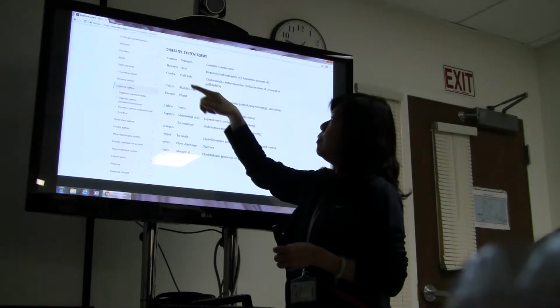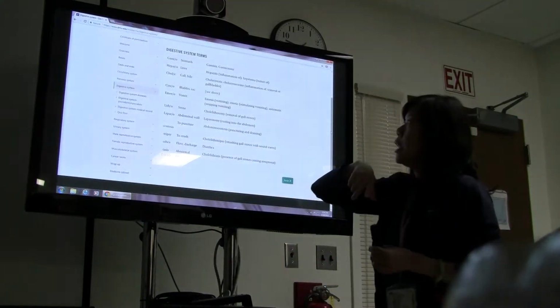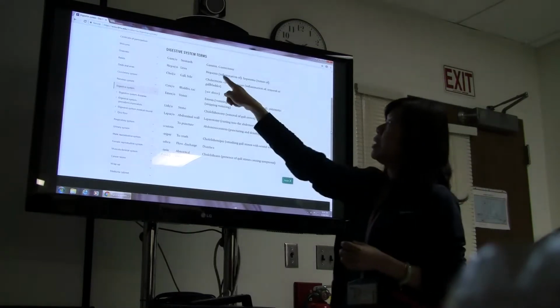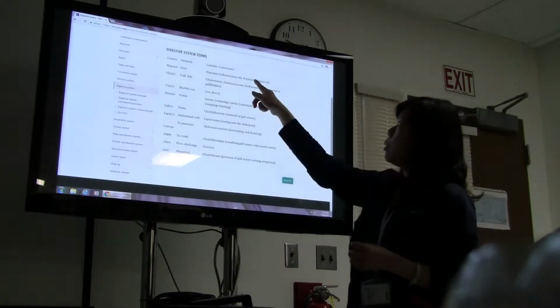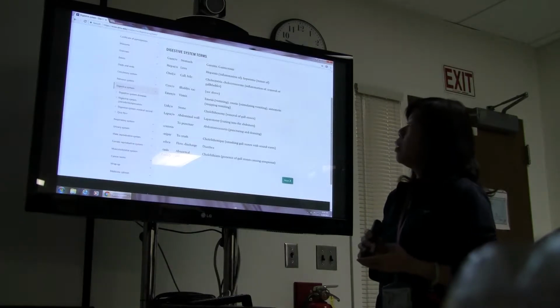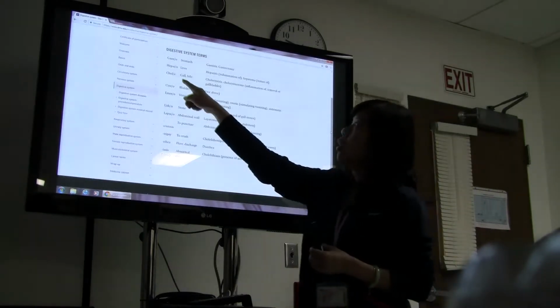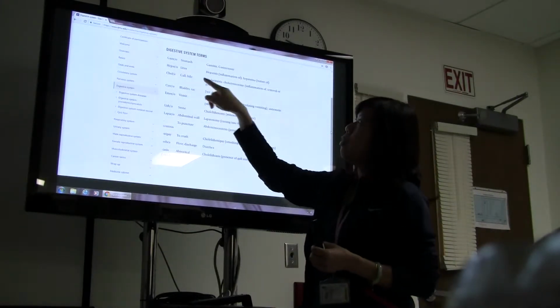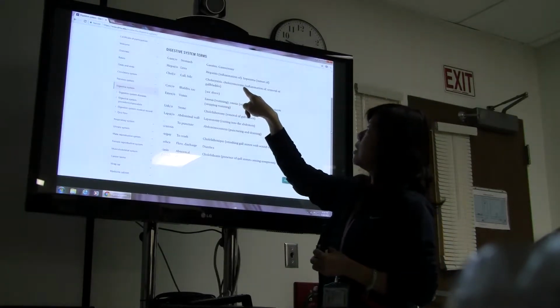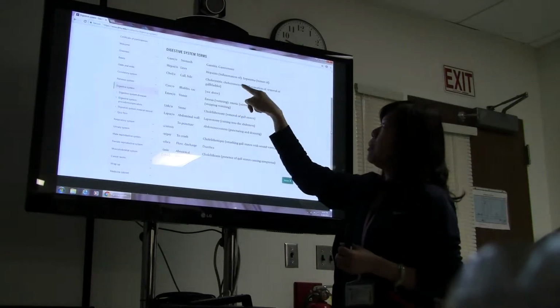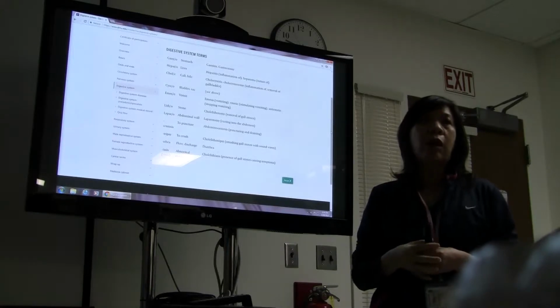Hepato is the liver. Okay, anything to do with hepat is liver. Hepatitis, inflammation of the liver. Hepatoma is the tumor of the liver. Okay, Chole is the bile, gallbladder. Cholecystitis, cholecystectomy. Cholecystectomy is removal of the gallbladder. Okay.